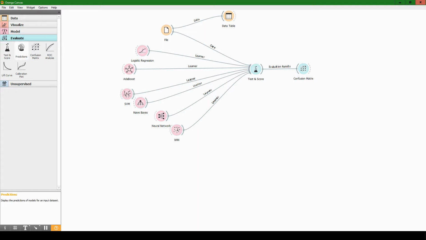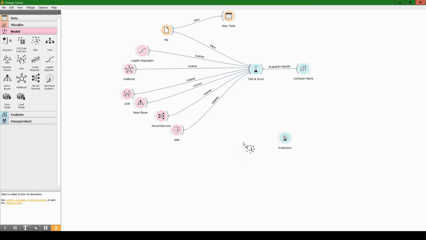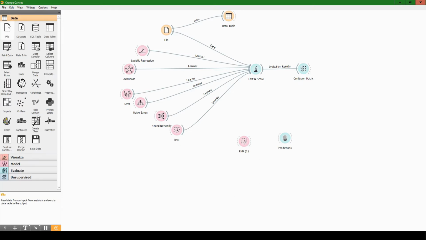I'm going to drag on the Evaluate tab the predictions, and we'll make predictions on data that was not included in this testing and scoring. So we have our predictions. We're going to drag out another KNN. Think of this as a completely separate system. And in fact, you wouldn't need to do this first step of picking the best one if you already knew which one you wanted to use. And let's bring out a file object, and it feeds a bit differently, but that's okay.